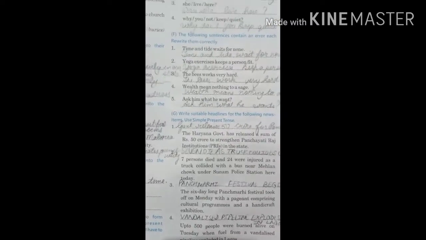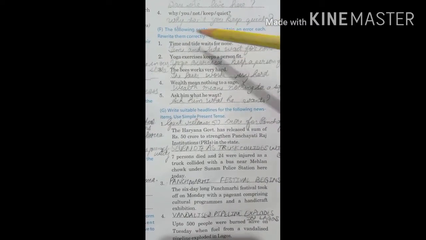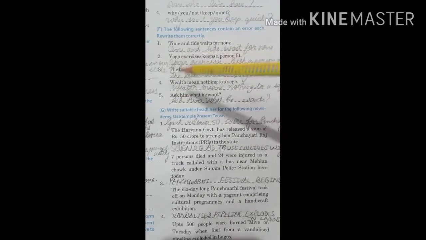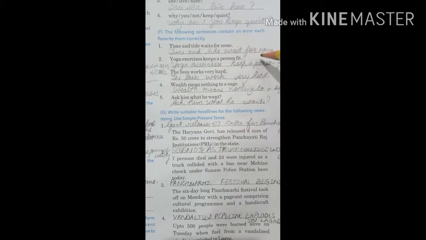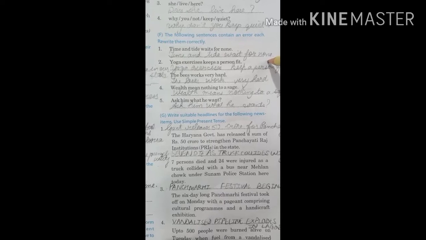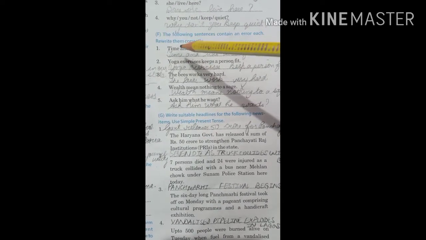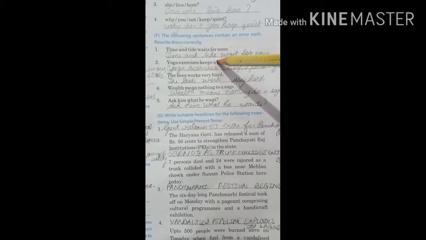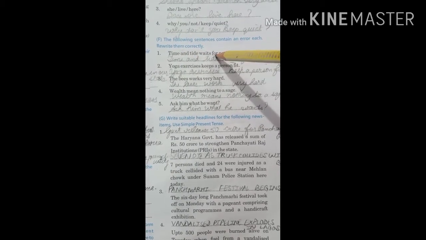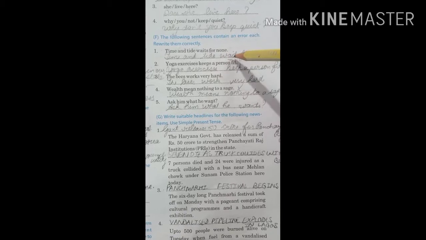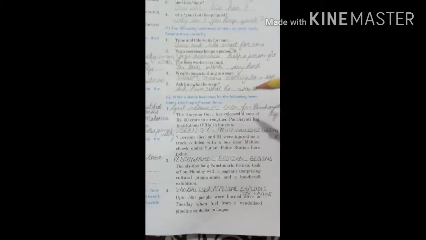F part: the following sentences contain an error. You will write the corrected sentence in these blanks. Time and tide waits for none. It should be time and tide wait, not waits. So waits is an error here. We will replace it with wait. In this way you can complete it on your own.